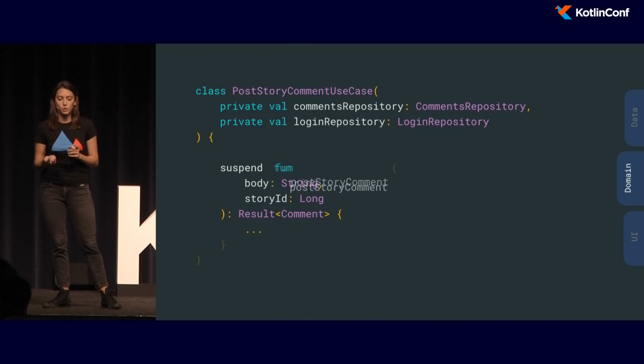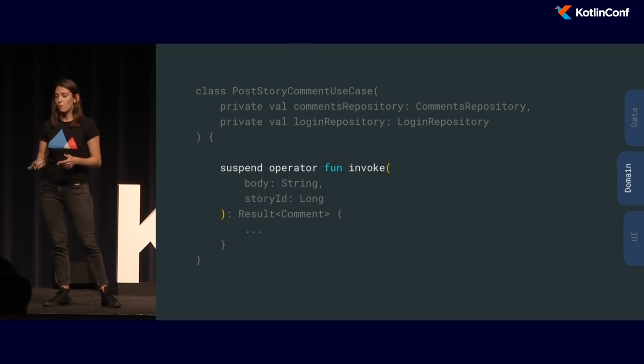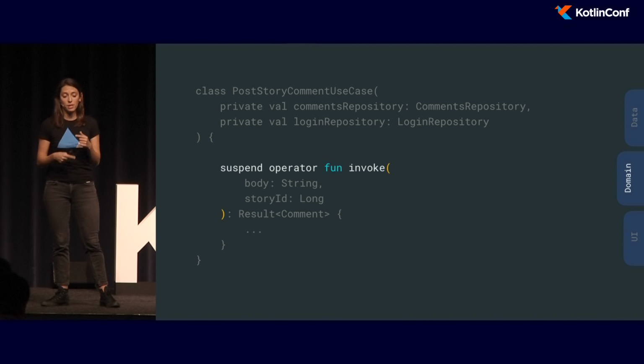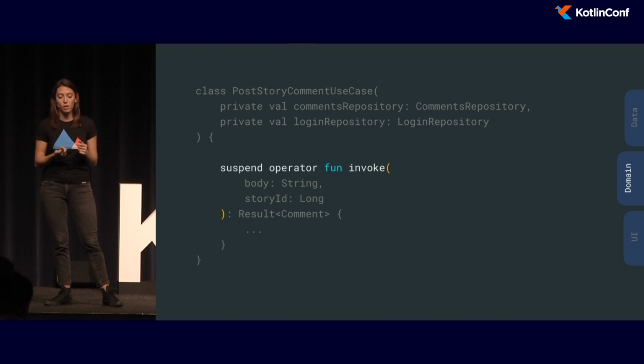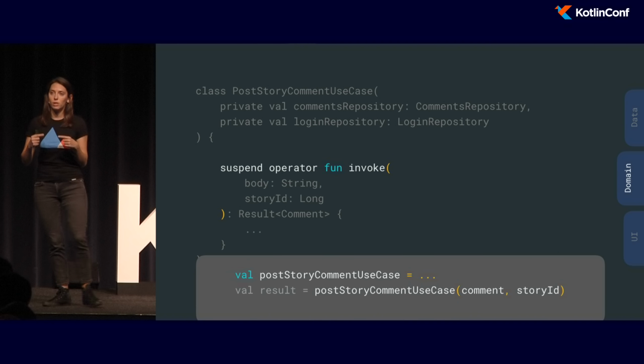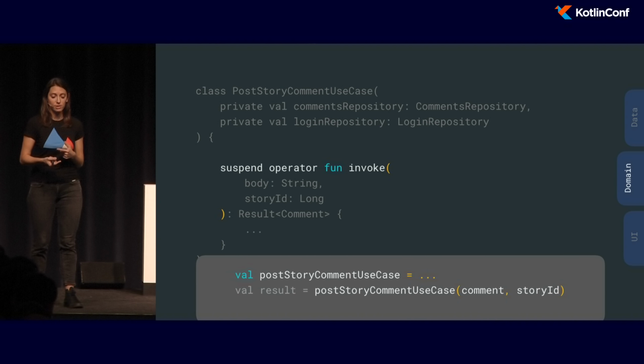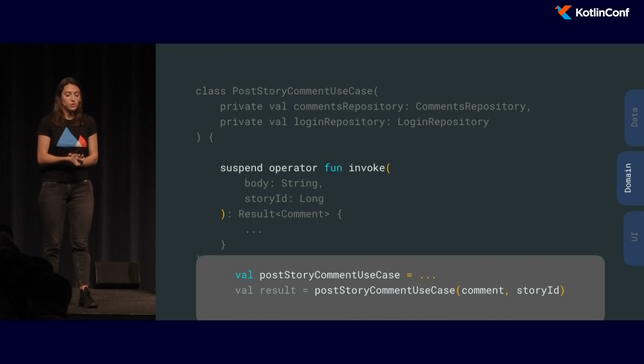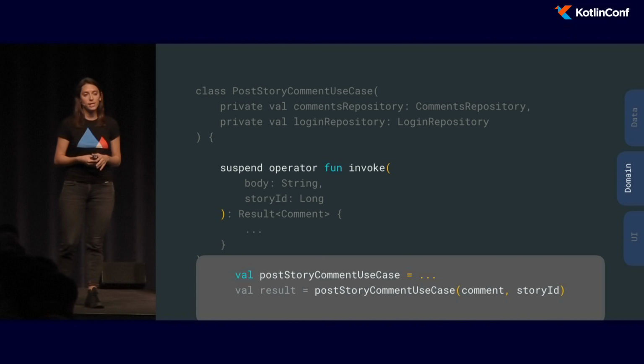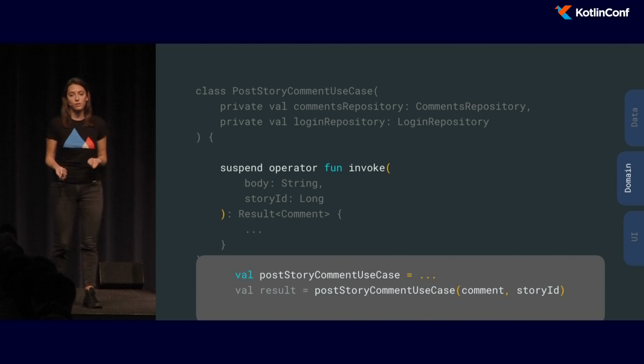So what we ended up doing is working with the invoke operator. By implementing the invoke operator, we can call a class as we would a function. So in our case, we can just call PostStoryCommentUseCase with the comment and the story ID.